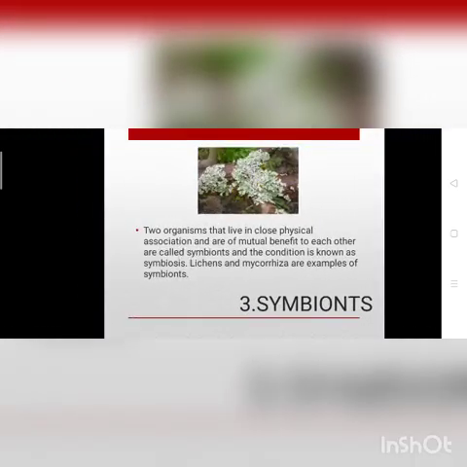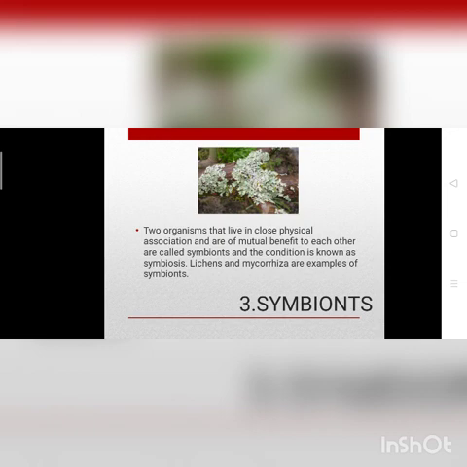Now, symbionts. Symbionts means when two living organisms live together by mutual benefit to each other, they are called symbionts. Like lichen.